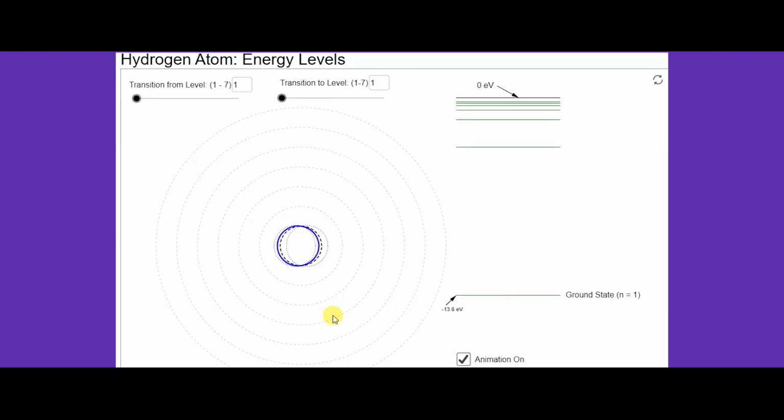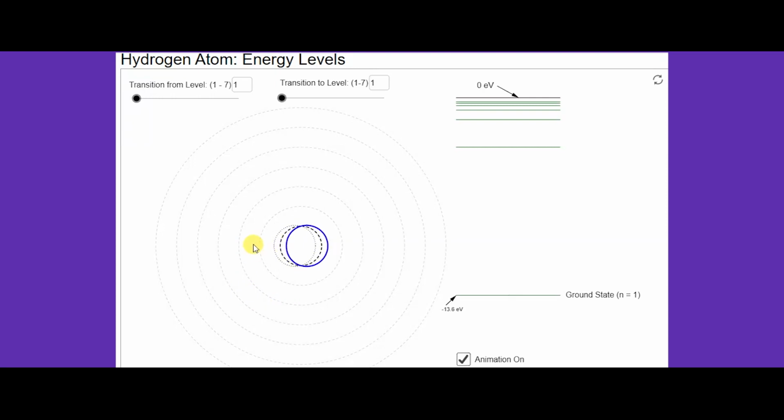Now with the help of these simulations, let us see how energy changes when electrons transit from higher level to lower level and from lower energy level to higher energy level. This is a simulation for the hydrogen atom and its energy levels.